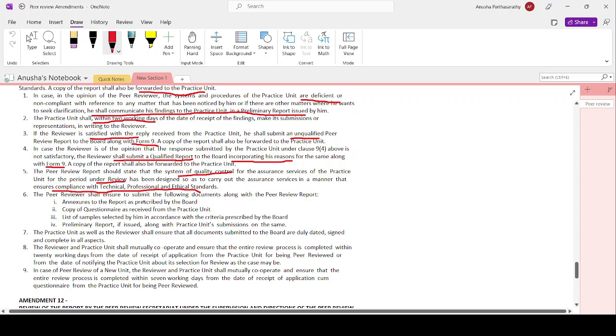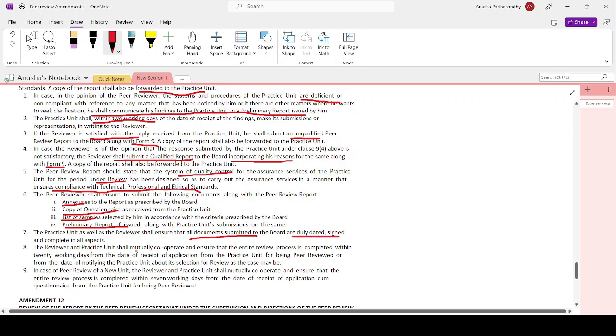Now, the peer reviewer shall submit the following documents. One is the annexure, then a copy of the questionnaire, then the list of samples selected and the criteria, and then the preliminary report, if any. Then, the practice unit as well as the reviewer shall ensure that all documents submitted to the board are duly dated and signed, and completed in all aspects.